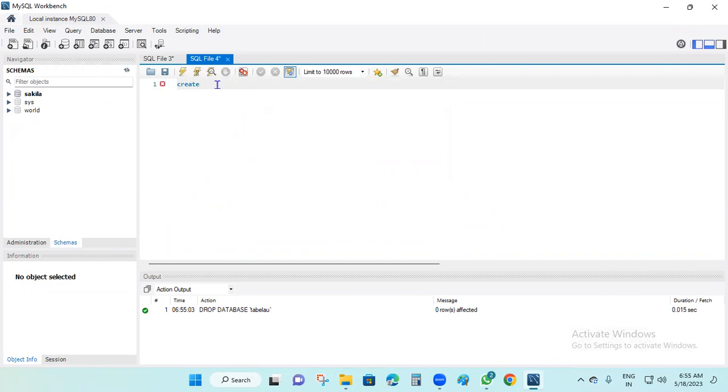Create database, and you give the database name. This is the syntax for the database. Our given name is tableau, right? So CREATE DATABASE tableau. This is the syntax.